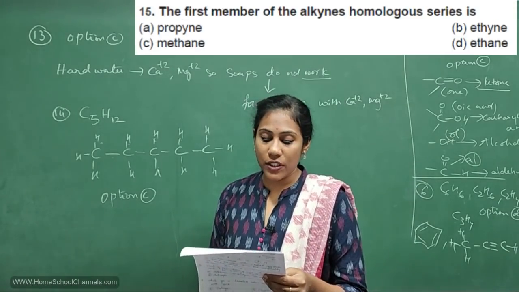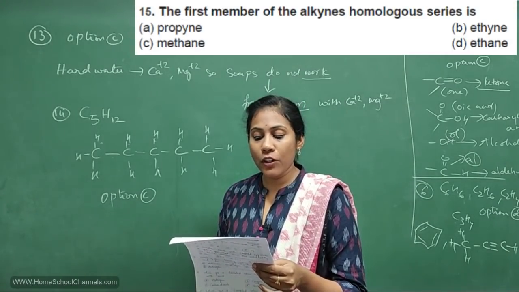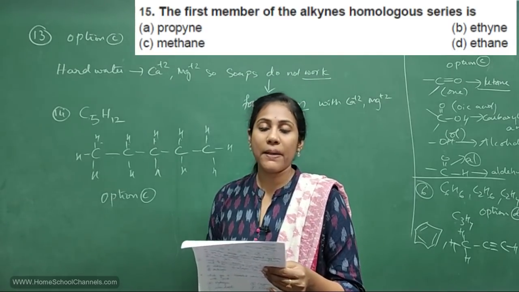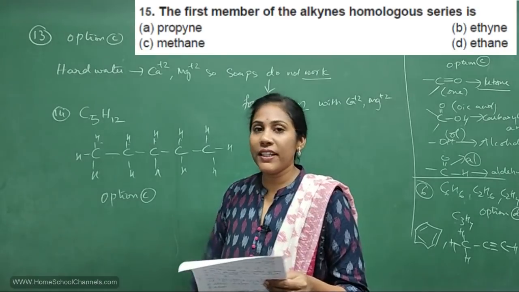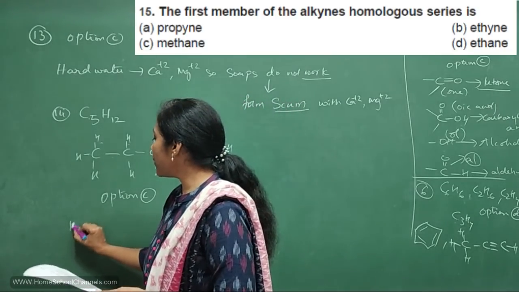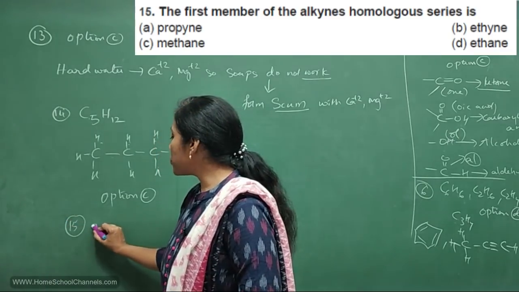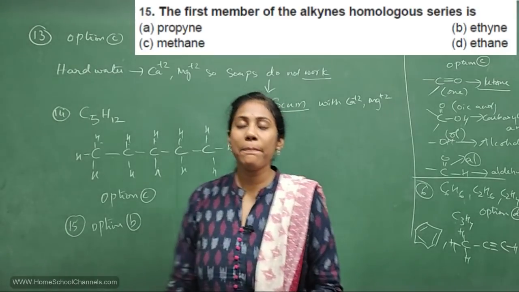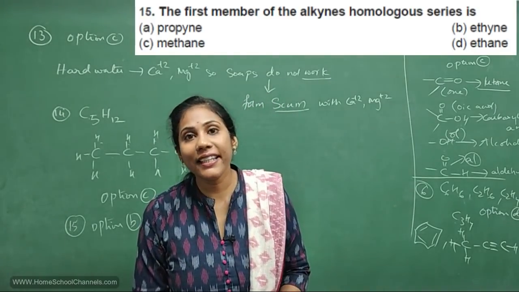Coming to 15th question. The first member of the alkyne homologous series is, which is the first member of alkyne, they asked. Definitely it is ethyne, right? So where is it mentioned? For 15th question, option B is the answer. So the first member of alkyne is ethyne.